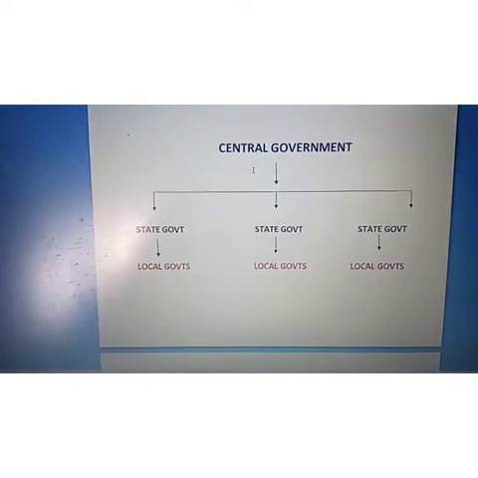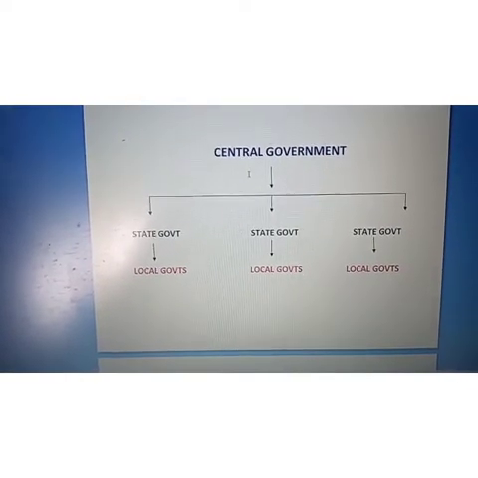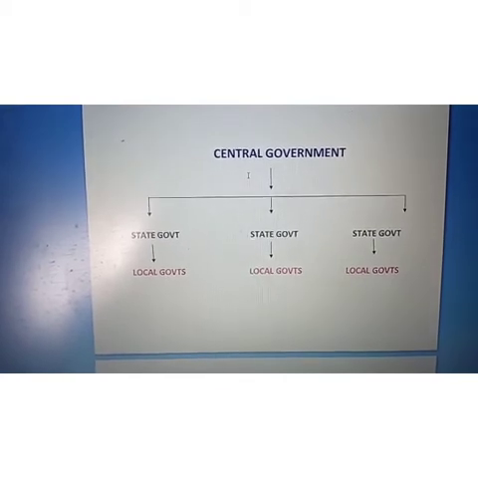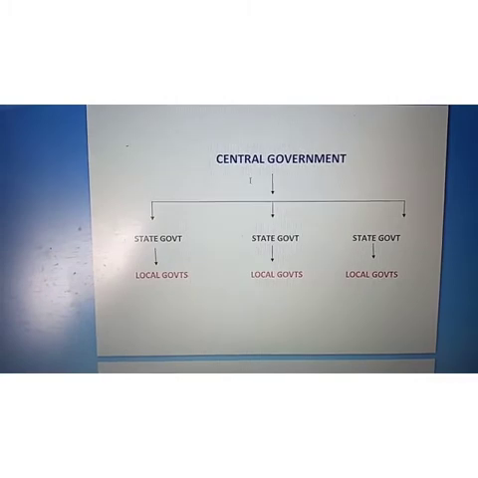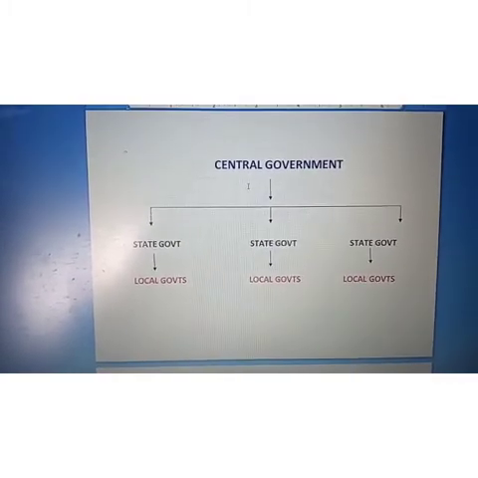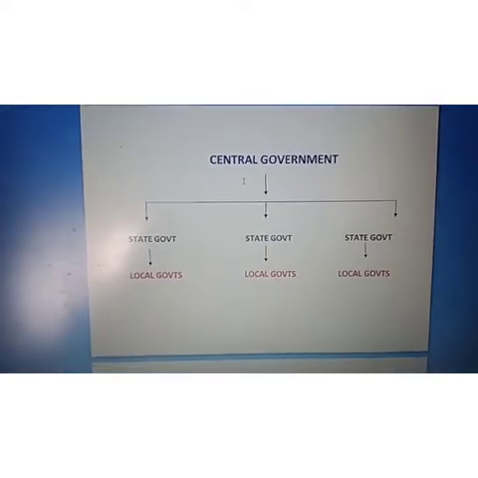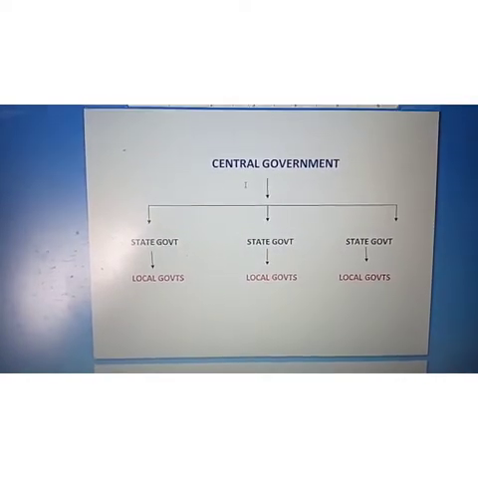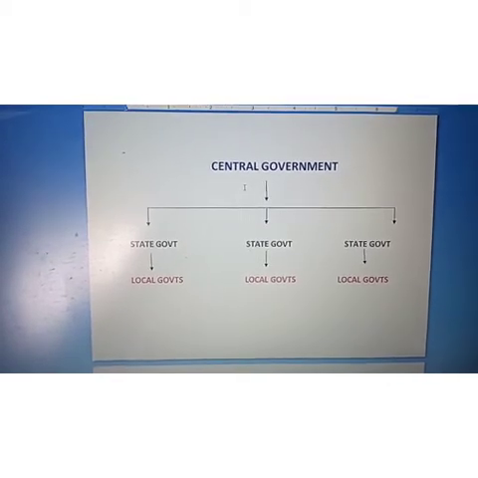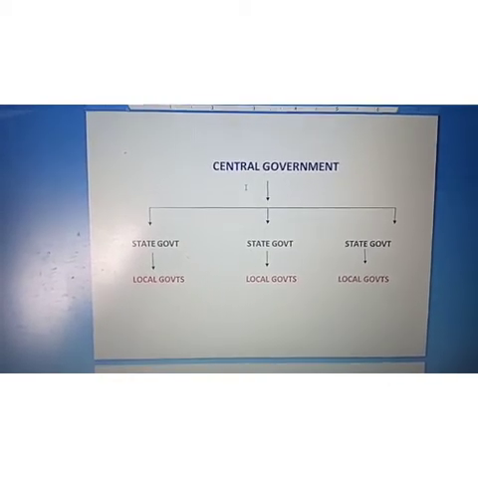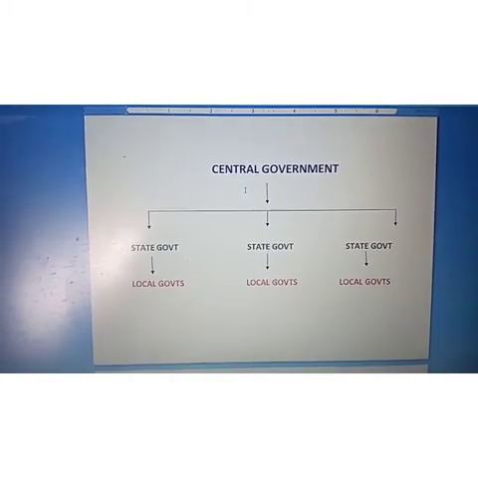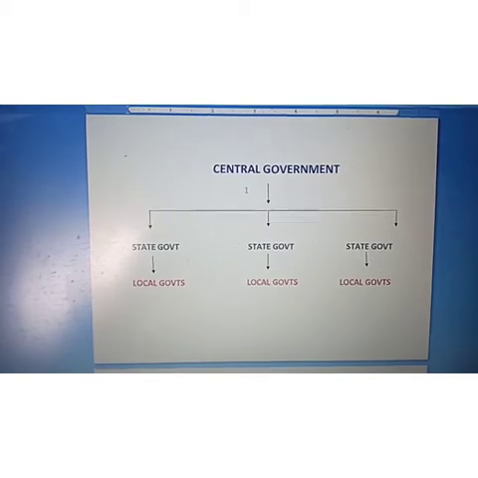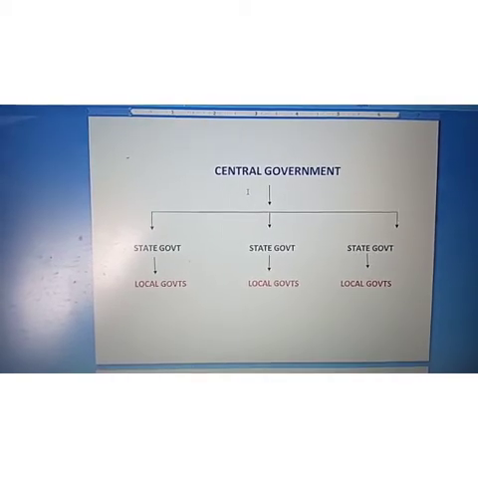See, for your understanding, I have made this type of flow chart. Central government, and under central government there are state governments. At present, in India there are a total of 28 state governments, and under state governments there is local government, which is also called local self government. This local self government is again divided into two parts that I have not written, but I am telling you, so try to understand properly: the rural local government and the urban local government.